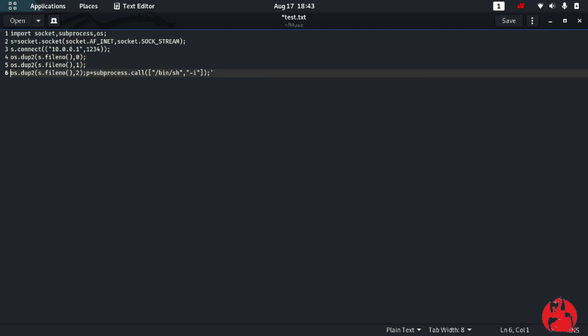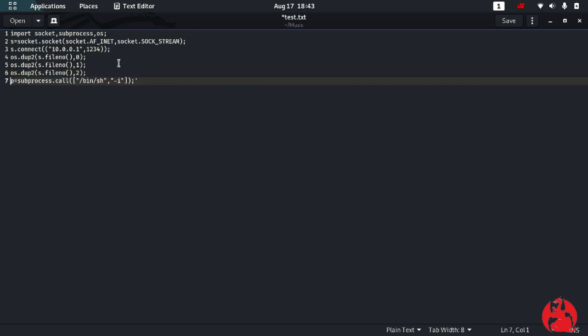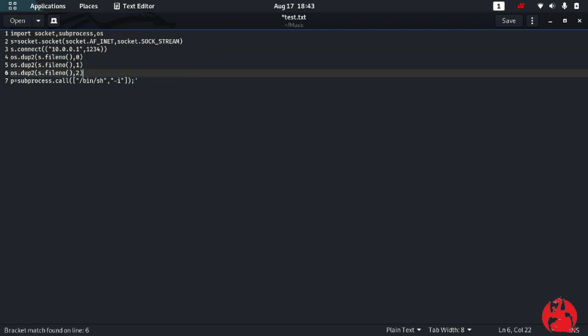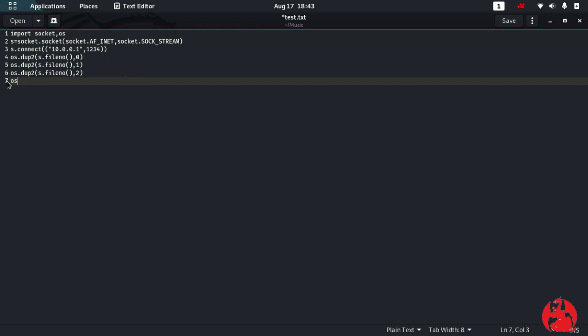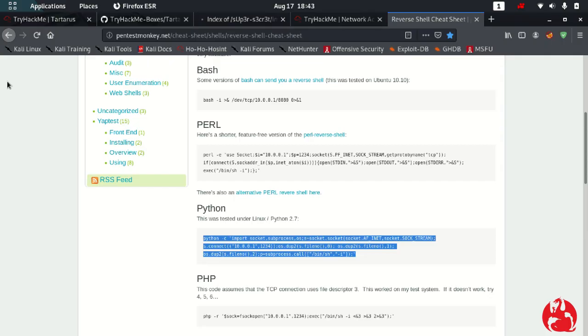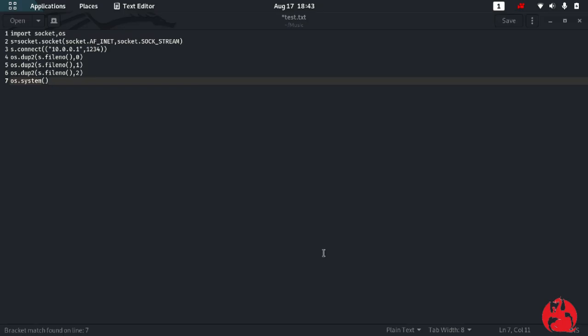Firstly, Python doesn't need semicolons, so let me remove the semicolons. Now I also don't need these subprocesses, because I'm not running on the terminal, I am running as a Python file itself. So again I'm going to write os.system, and the same command which was there before is /bin/sh.